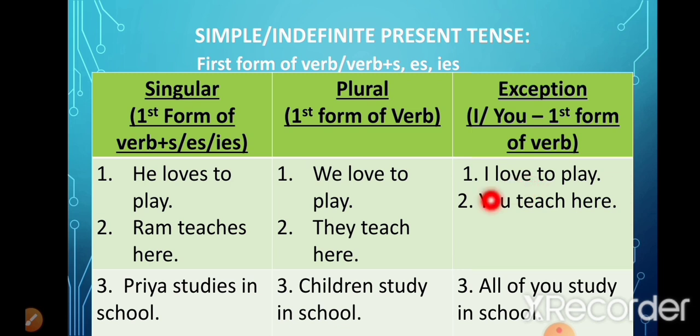Similarly, in the second sentence, you teach here. The subject is you, which is singular, but we have used the plural verb teach. In the third sentence, all of you study in school. Here you is plural. Whether the pronoun I and you is plural or singular in a sentence, we will always use the plural form of the verb with I and you.